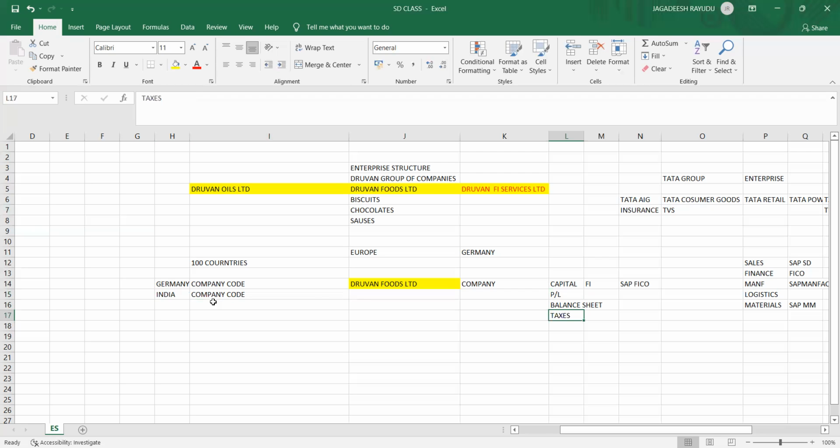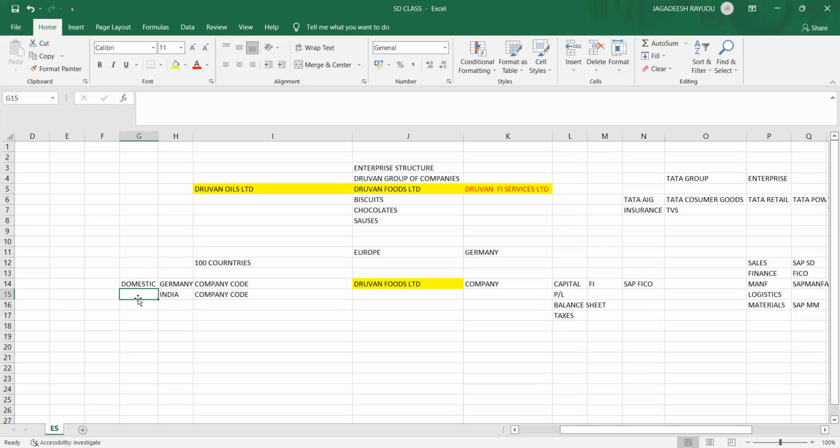Okay. Like I have a company code in Germany, that is actually my home location. Then we will call it the domestic company code. Maybe India is a separate entity, and it has one company code. In a similar way, I have one more company code in Germany only, that's specifically looking at exports.